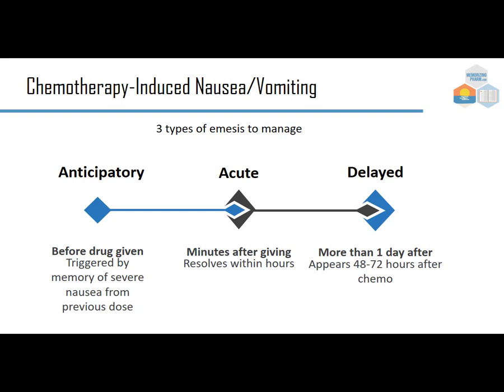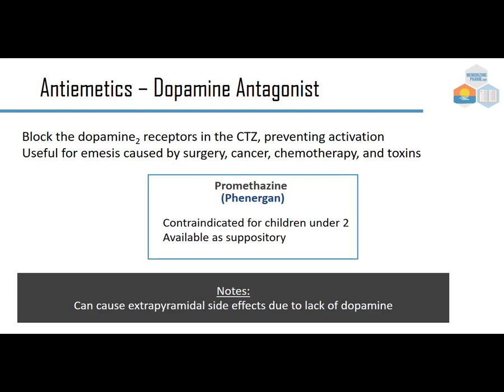The first we'll look at is a dopamine antagonist, or an antiemetic. It blocks dopamine 2 receptors in the CTZ, or the chemoreceptor trigger zone. It prevents activation, and it's useful for emesis caused by surgery, cancer, chemotherapy, and toxins. Promethazine, or Phenergan is the brand, is contraindicated for children under 2, but it is available as a suppository if they're actively vomiting and can't take something orally. But it can cause extrapyramidal effects because of the lack of dopamine.